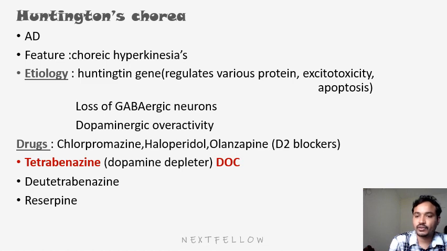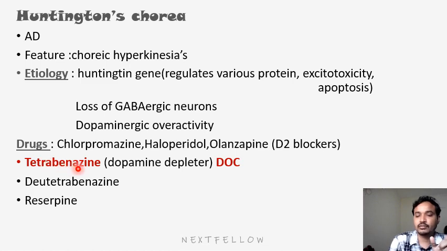Second is loss of GABAergic neurons. GABA is inhibitory, so loss of GABA means there will be overactivity. Next, dopaminergic overactivity. To overcome this, we will use dopaminergic inhibitors like chlorpromazine, haloperidol and olanzapine. These block D2 receptors, mainly in the brain, so we use selective D2 blockers only. The next drug is tetrabenazine. Tetrabenazine is the drug of choice, a dopamine depleter. So for MCQ, if they ask the drug of choice for Huntington chorea, we go with tetrabenazine.